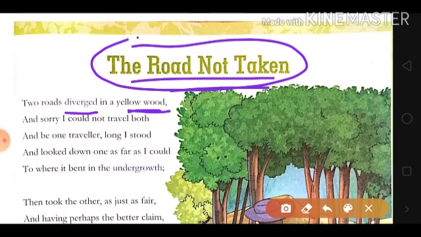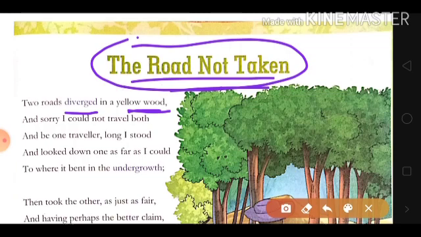After completing your high school or intermediate, you will have to choose a single stream. You will have to decide whether you want to go for the medical field or the engineering field. You have to make a choice. So at that point, you have to carefully observe and make a correct choice, because if you make a wrong choice, you will regret it. It will impact your future.